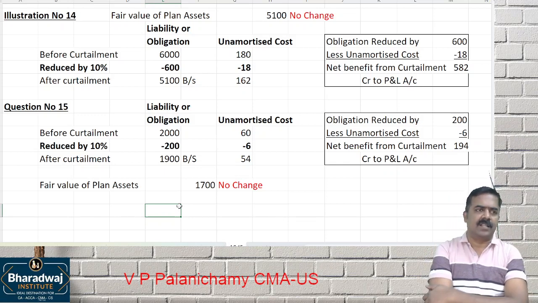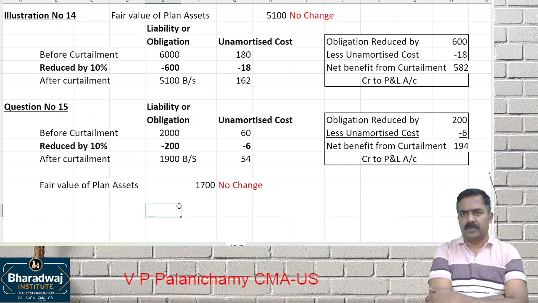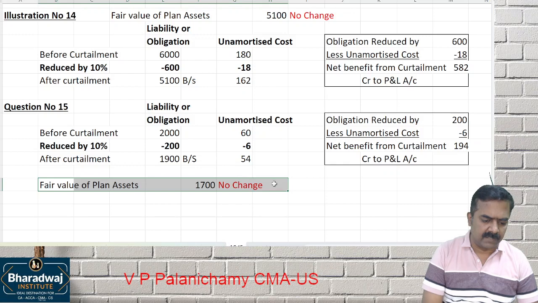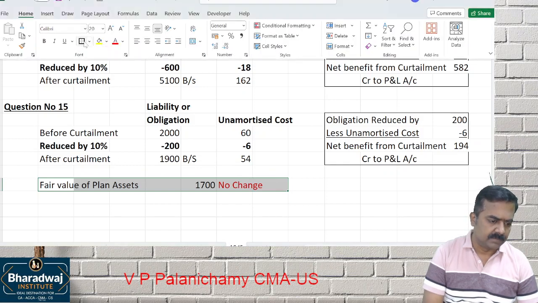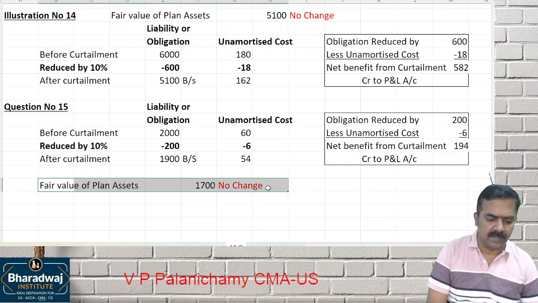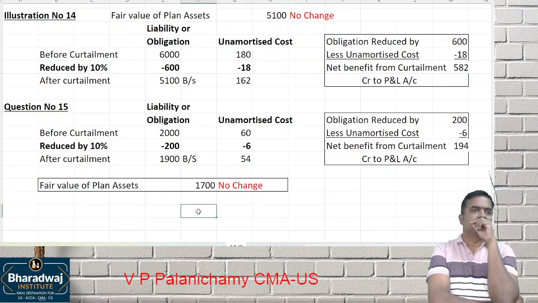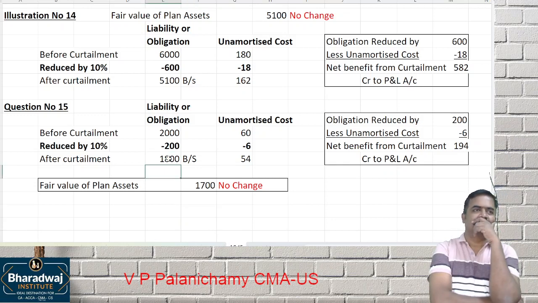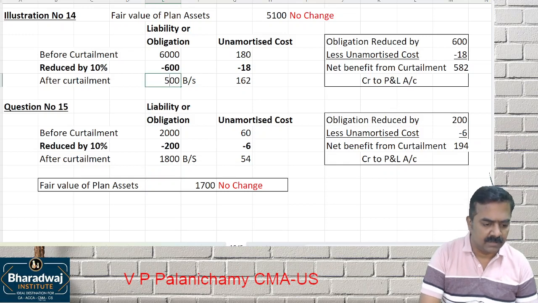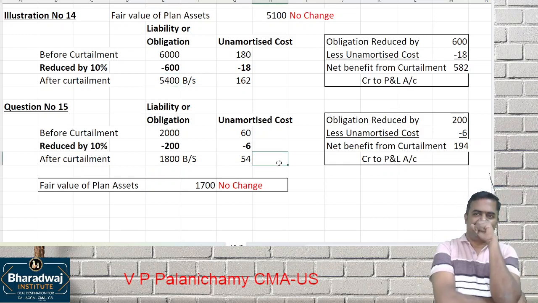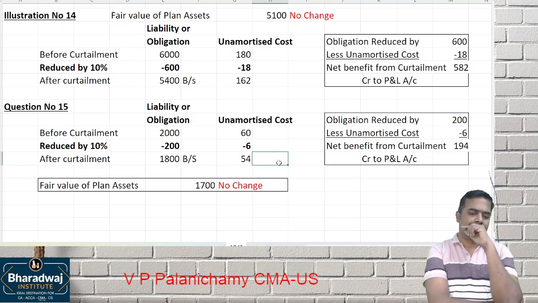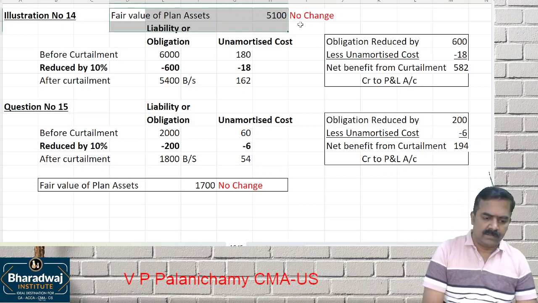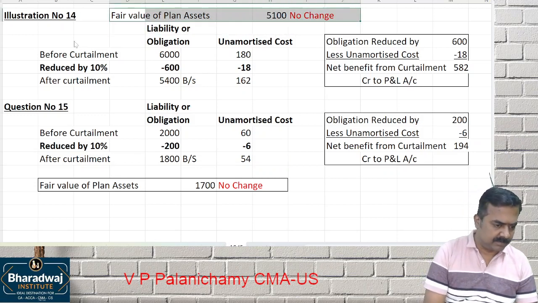The proportionate cost is adjusted and the balance you credit to which account? P&L account. There is no change in the fair value of which one? Plan assets. We are not selling any assets. 1,800, okay. Value 5,000, okay. There is no change in the fair value of plan assets.